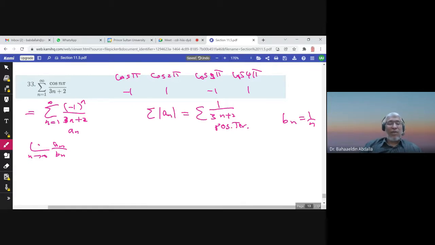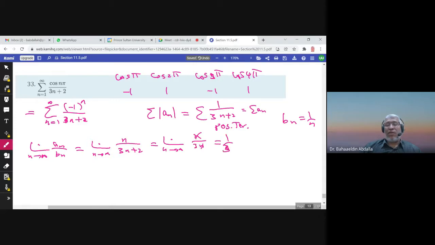So again here, this is an in this case, this is summation an. By an, I mean 1 over 3n plus 2. When I divide by 1 over n, I will get n over 3n plus 2, and the limit would be 1 over 3, greater than 0.